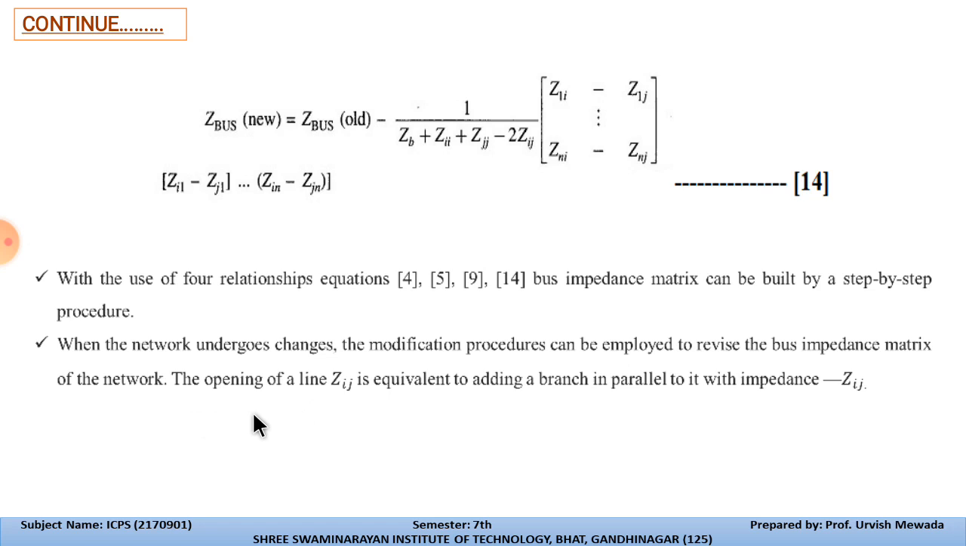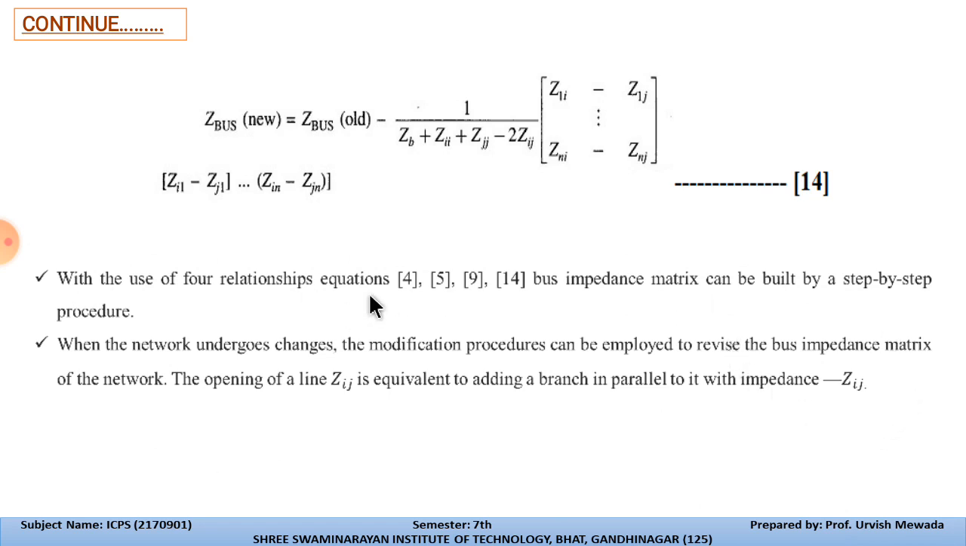The opening of the line Zij is equivalent to adding a branch in parallel with the impedance Zij. So from this we can say, if we find the Z bus algorithm for any transmission system, then it is very difficult whenever we perform the addition and removal of lines. At those times such a procedure becomes very convenient whenever we remove or add lines.